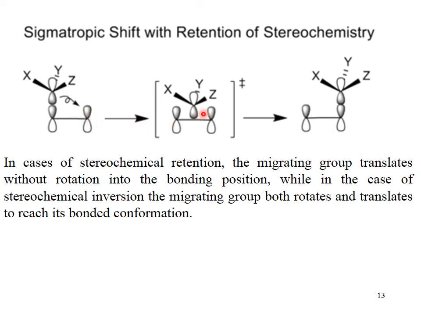In case of stereochemical retention, the migrating groups translate without rotation into the bonding position, while in the case of stereochemical inversion, the migrating group both rotates and translates to reach its bonded conformation.